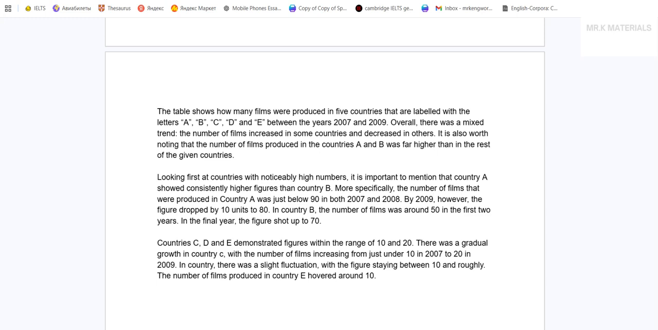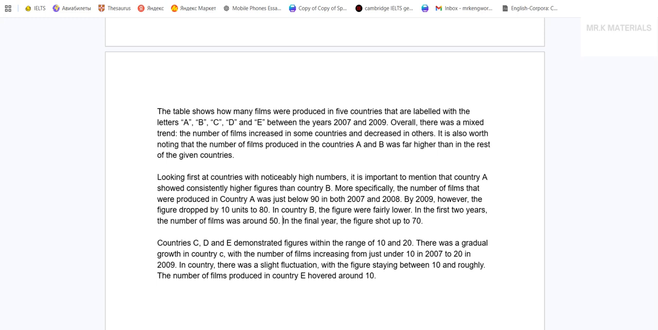In country B, on the other hand, the figures were relatively lower, fairly lower, right? Okay. In the first 2 years, put it here. So I just left it as a short sentence. I want to have a mix of short and long sentences. It makes the reading much smoother. In the first 2 years, I want to put the comma here, the number of films was around 50.